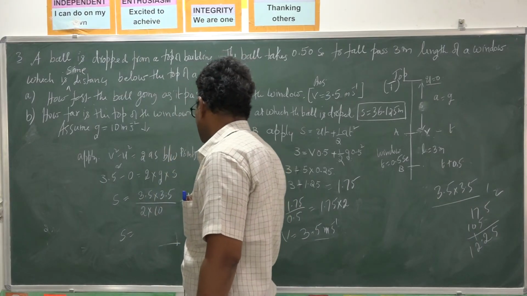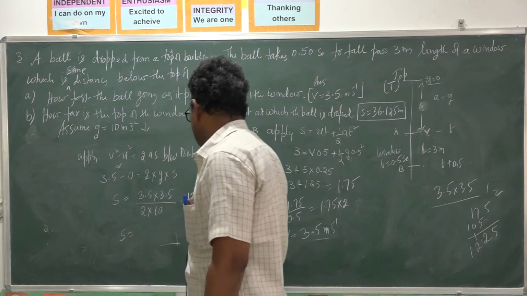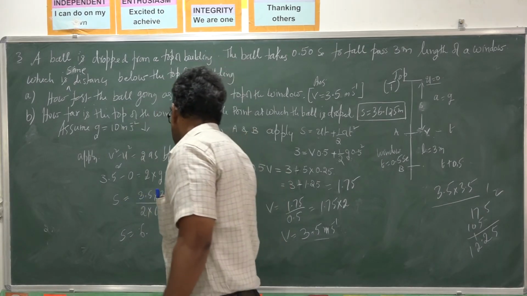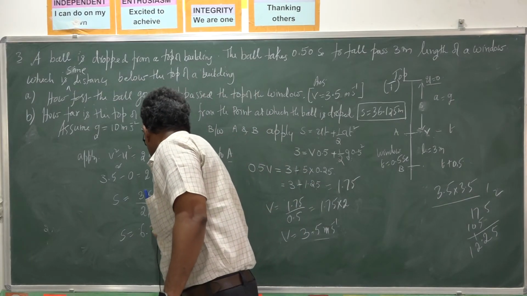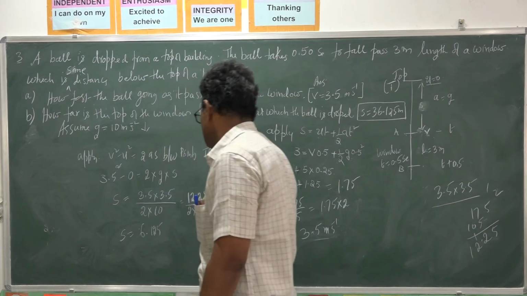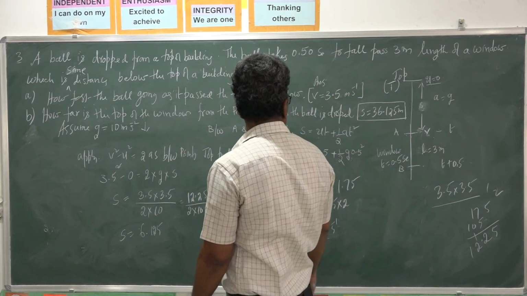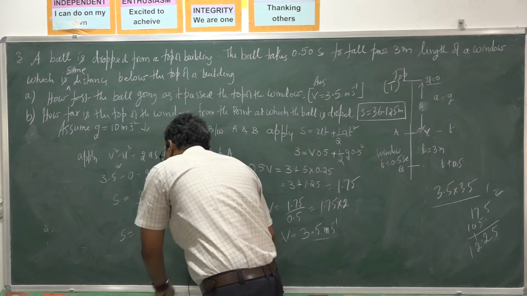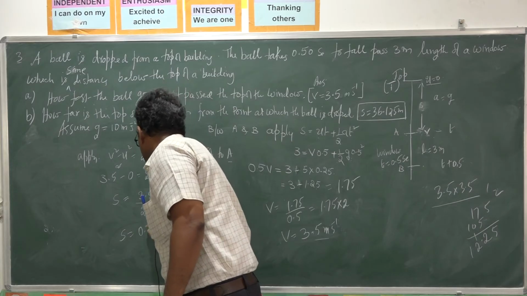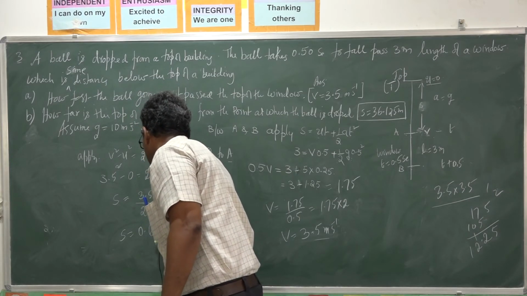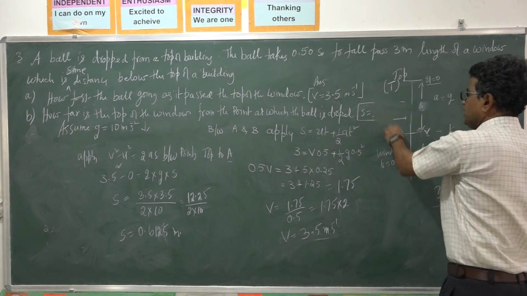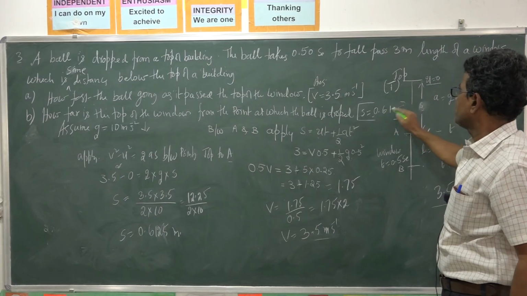So S is 3.5 into 3.5, that is 12.25, half of that, 12.25 by 2, is 6.125. 6.125 by 10 gives 0.6125. So S is equal to 0.6125 meters.